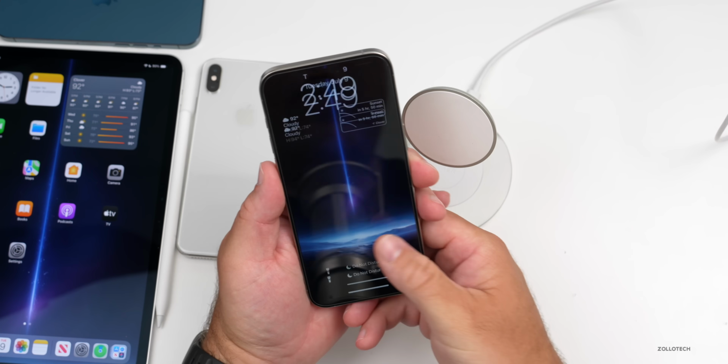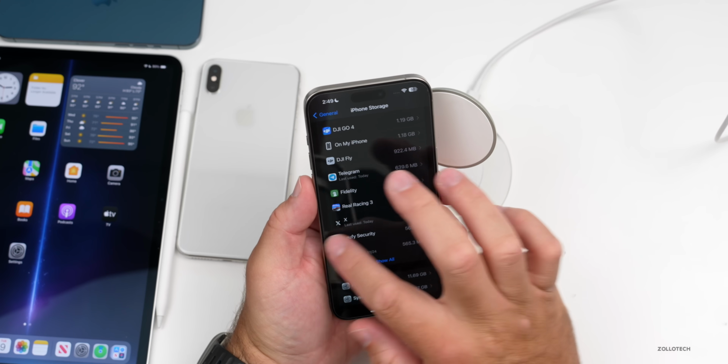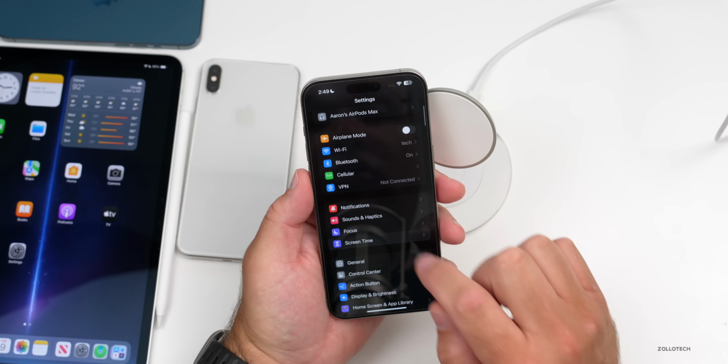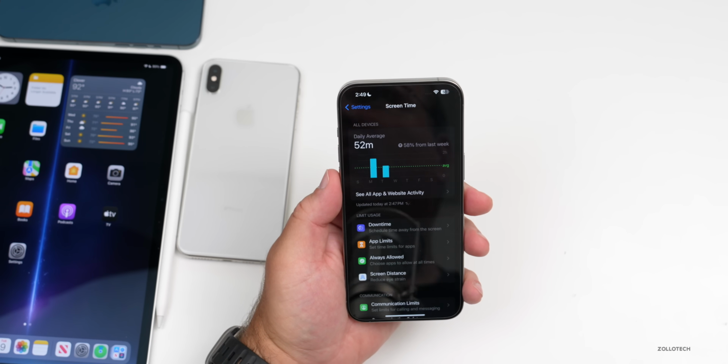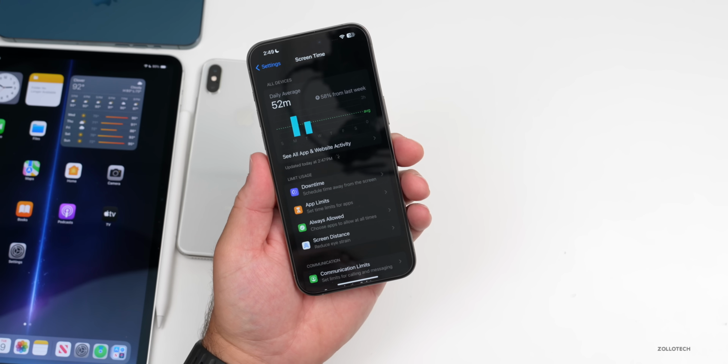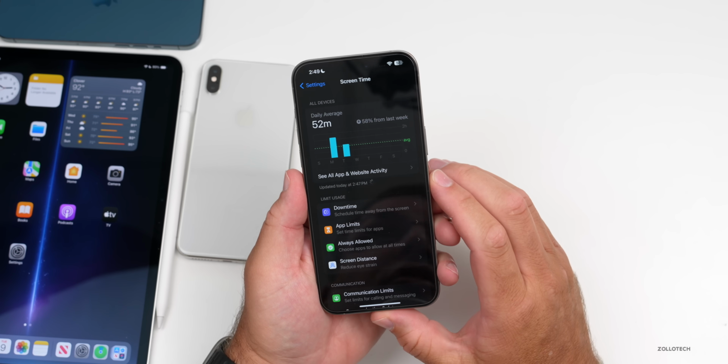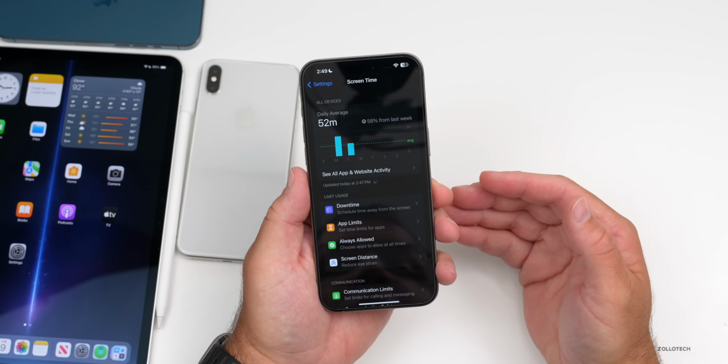There's no word on whether or not the screen time bug has been fixed yet, but if we go back here, go back to screen time, it seems like it works, but some people were having issues with it. iOS 18 Beta 3 also seems to fix issues with it, so maybe they're fixing them at the same time.